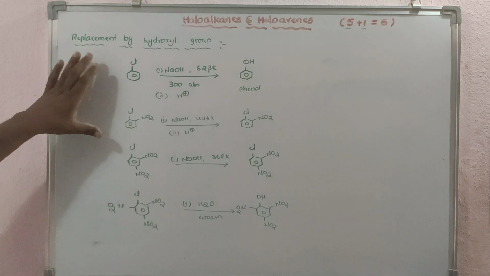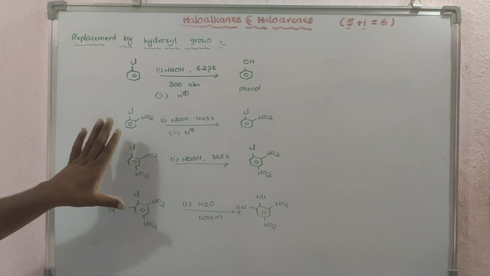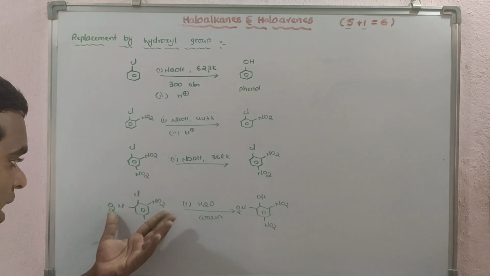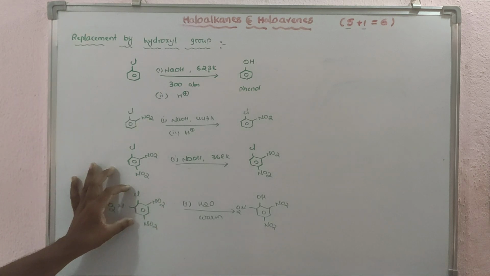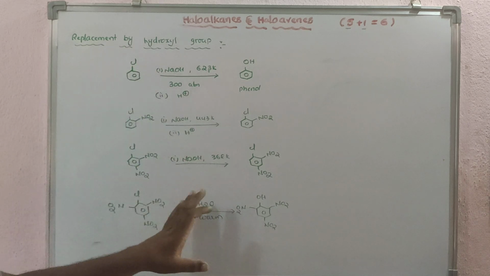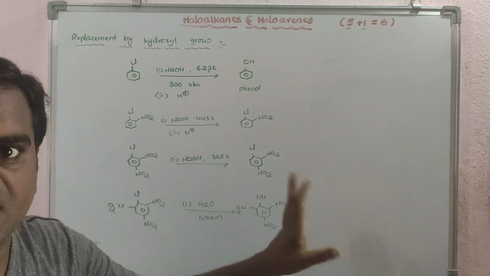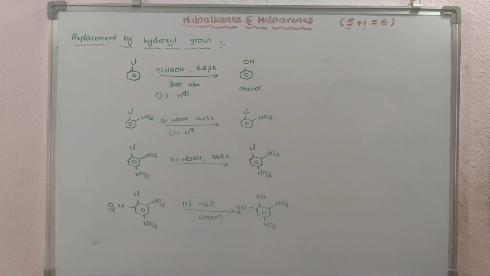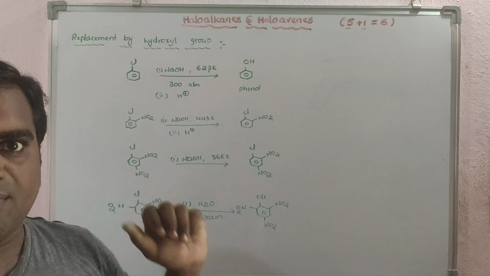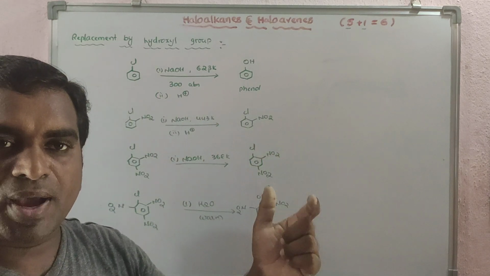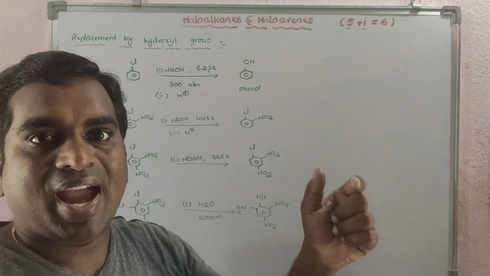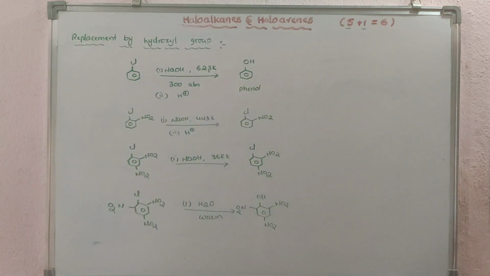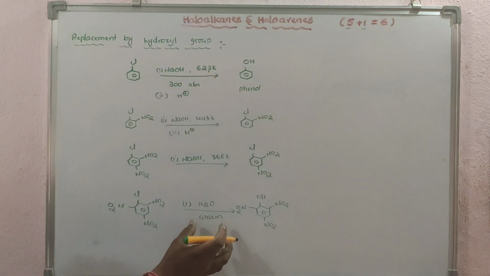By these reactions we can easily identify that when electron withdrawing groups are present at ortho and para positions, the reactivity of halobenzenes, or aryl halides, towards nucleophilic reactions increases. Clear? Why does the rate of reaction of aryl halides increase when electron withdrawing groups are present at ortho and para positions? That we have to discuss here. By seeing these conditions, we can easily understand.